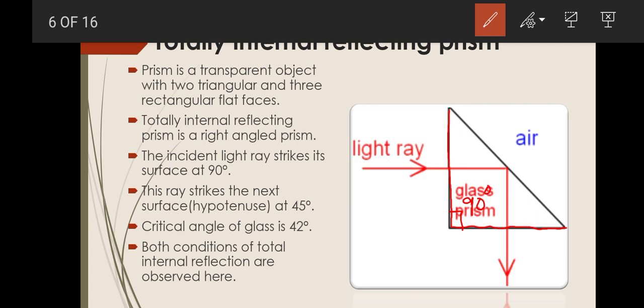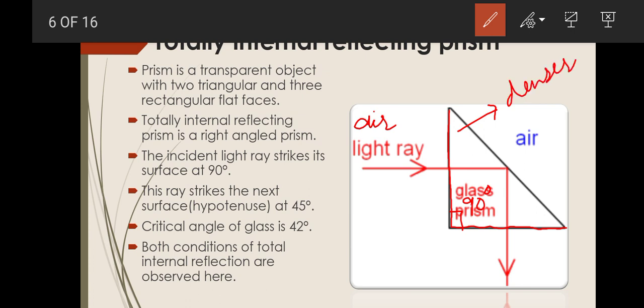So this is a totally internal reflecting prism, and the incident light ray is traveling from air, and as the prism is made up of glass mostly, this is a denser medium here.